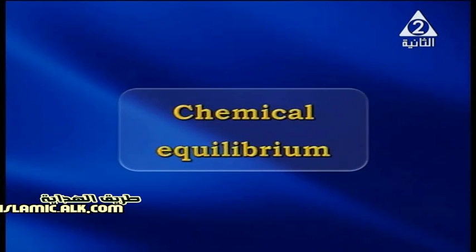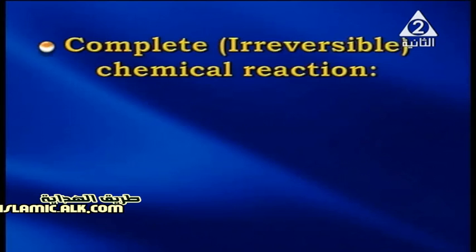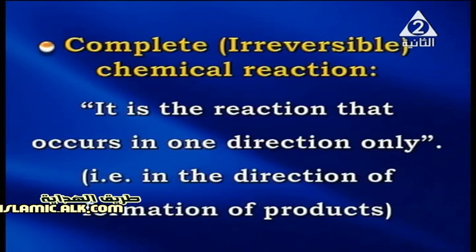Now, my dear students, we are going to discuss chemical equilibrium. First, we have to know the types of chemical reaction. We have the complete or irreversible chemical reaction. This reaction occurs in one direction only, which means in the direction of formation of products only.